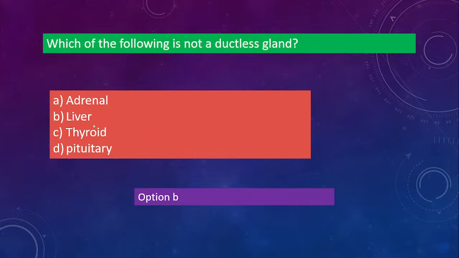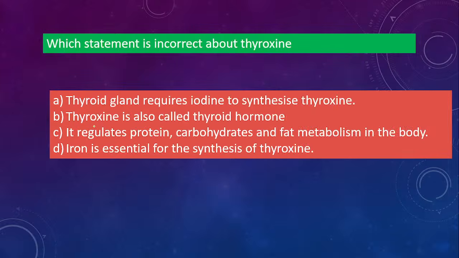Okay, yes. Next one. Which statement is incorrect about thyroxine? Thyroxine hormone. You have to say which one is incorrect. Option A, thyroid gland requires iodine to synthesize thyroxine. Option B, thyroxine is also called thyroid hormone. Option C, it regulates protein, carbohydrate, and fat metabolism in the body. Option D, iron is essential for the synthesis of thyroxine. Which option is incorrect, which one is wrong?